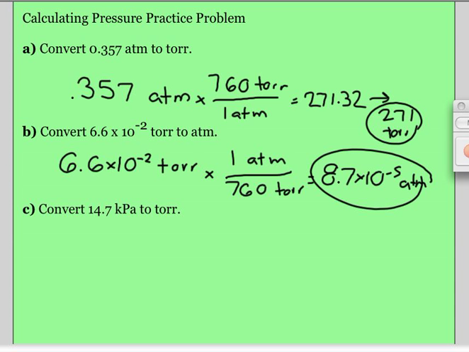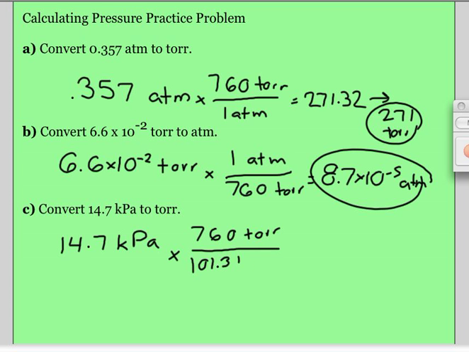And then the last one, we want to go from kPa to torr. So if you look up, we want torr, so that goes on top. There's 760 torr in 101.3 kPa. With sig figs, we get 110 torr. So again, this is Chem 1 stuff. You should be able to convert.